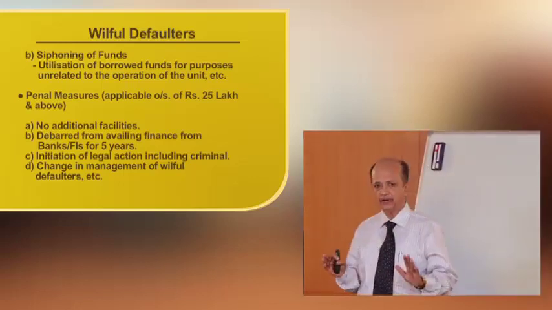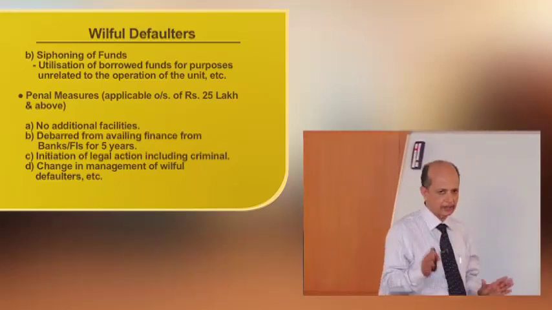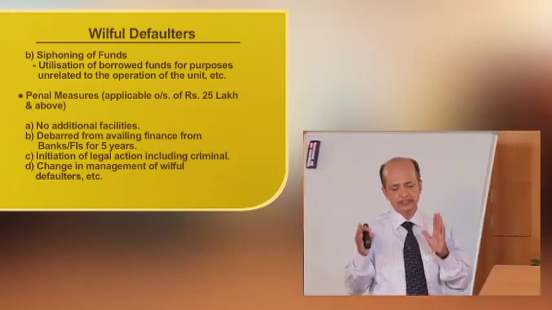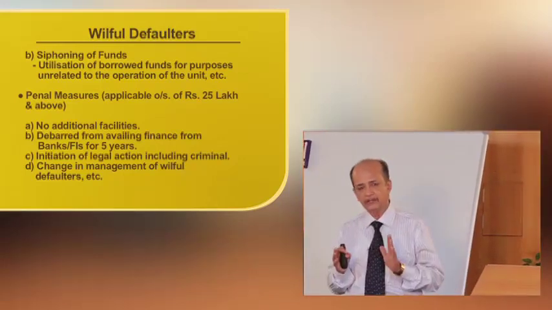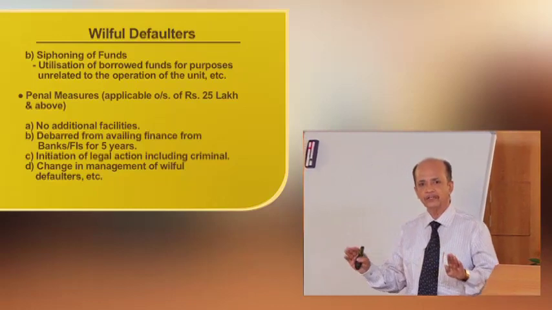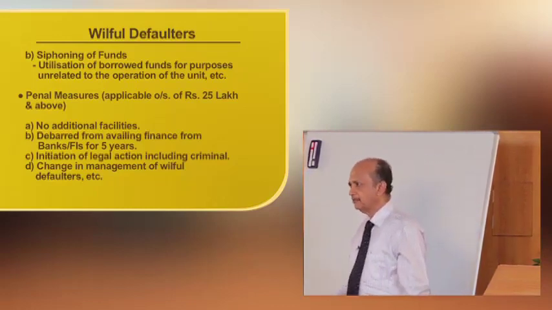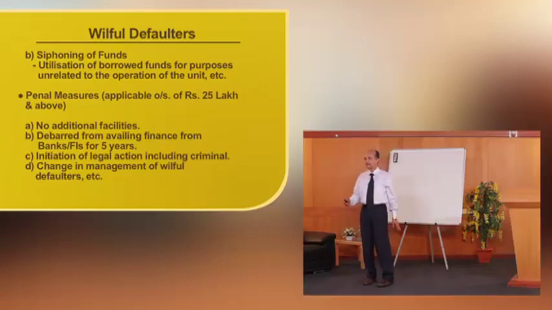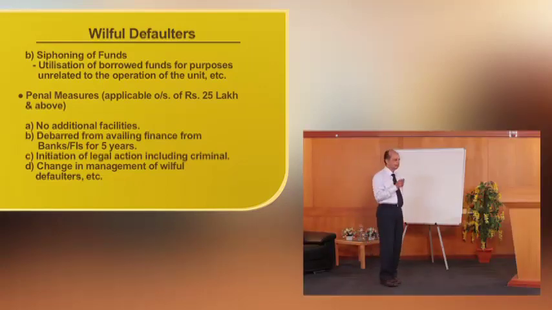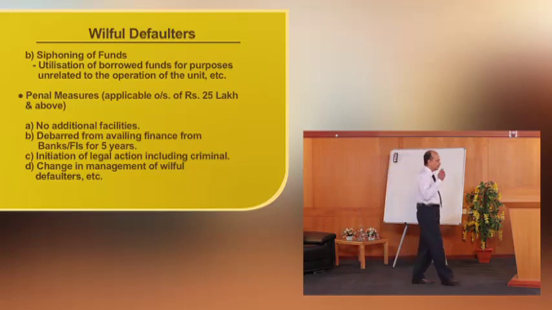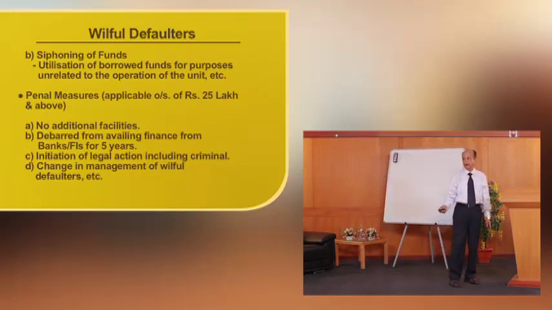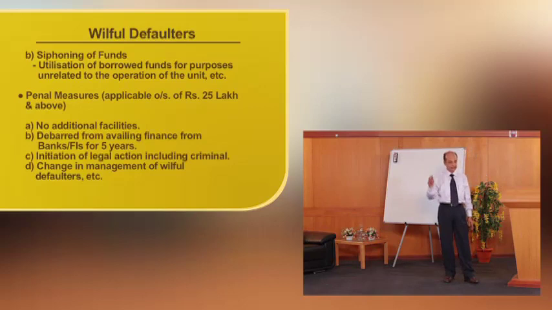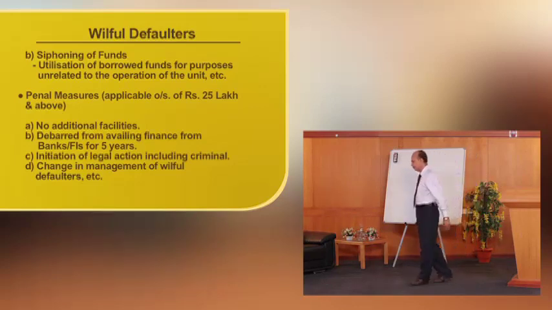Even if the requirement is genuine, once he is treated as a willful defaulter, no additional funds should be provided. And another one is that this borrower should be debarred from availing funds from any other bank or financial institutions for a period of not less than 5 years. That is another penal provision to be imposed on the borrower because of this willful default.